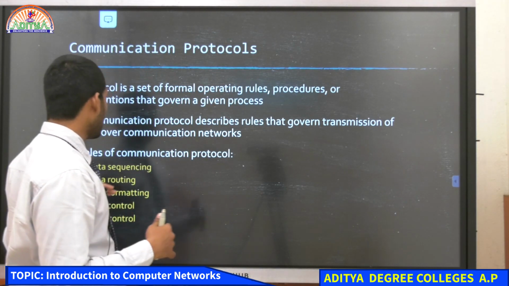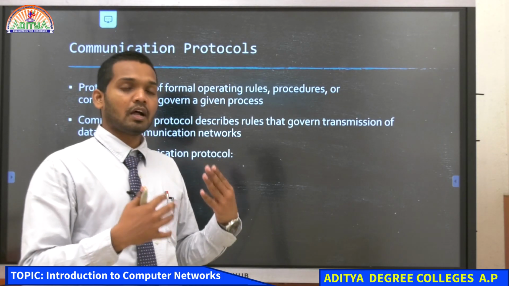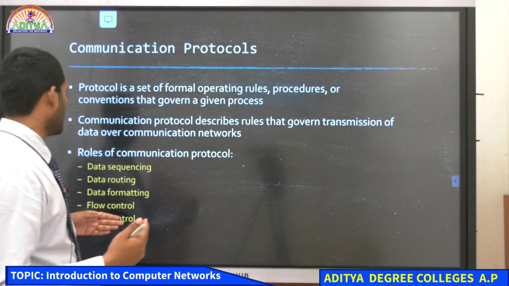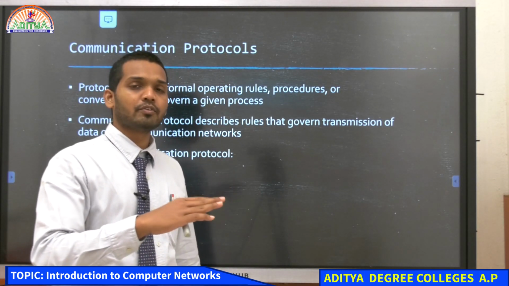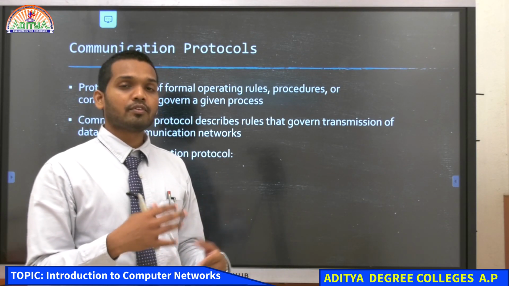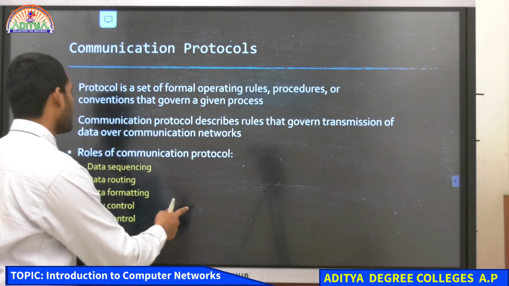That is data routing. And data formatting, it has a certain format in which it collects the data and transmits the data over the network. Flow control and error control. Flow control is how the data is moving in the network, and error control controls the errors that are being caused in the network and tries to reduce them.